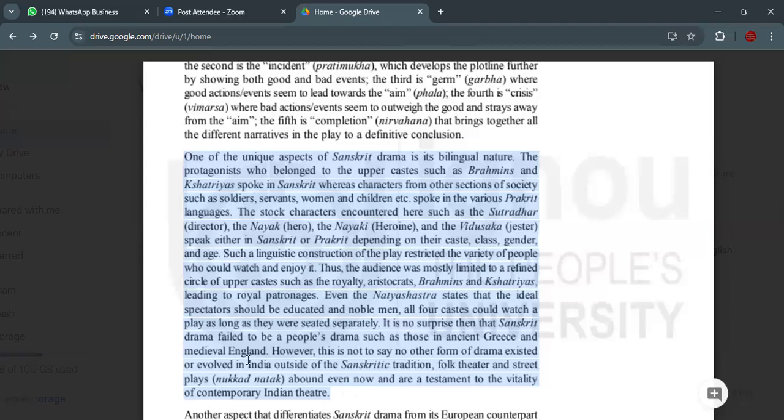So there are two languages, Sanskrit and Prakrit languages. Okay. So it's clear to you, right? This is an important portion. You will be repeating it again. One of the unique aspects of Sanskrit drama is its bilingual, dual nature.